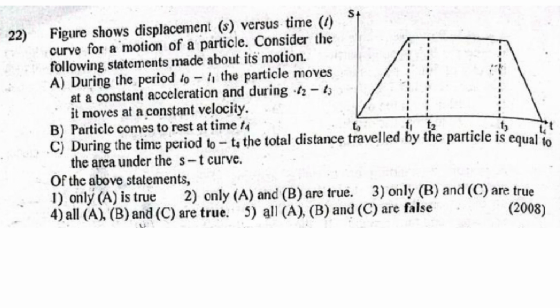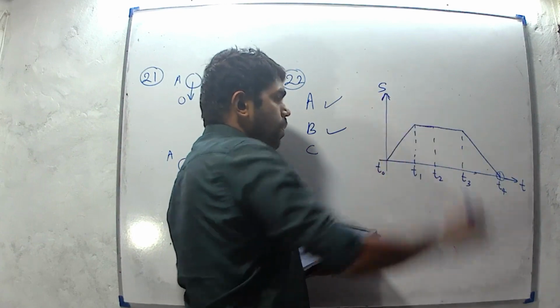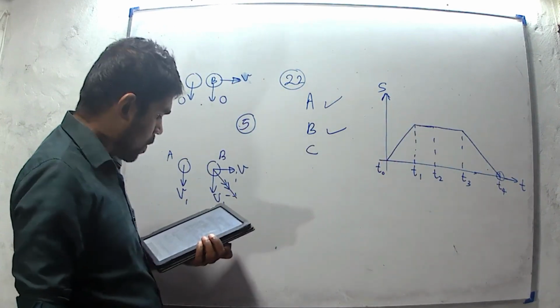Question number 22. The figure shows a displacement versus time curve for the motion of a particle. Consider the following statements made about its motion. They have given an ST graph, not a VT graph. Displacement time graph.